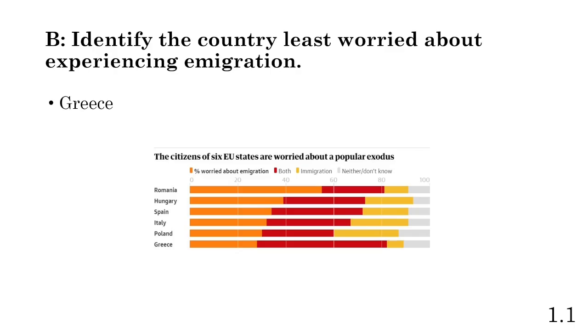So for this question, it's going to be Greece. They are the least worried about emigration. We can look at the orange part of the graph here, and we can see that Greece has the lowest orange, the smallest amount of orange on their bar.